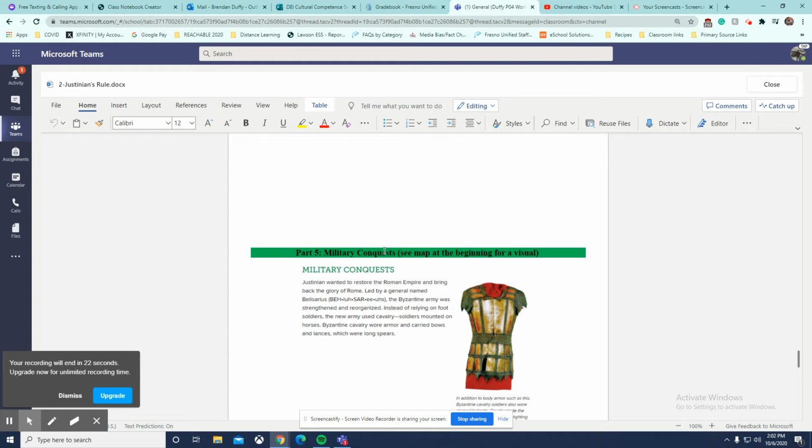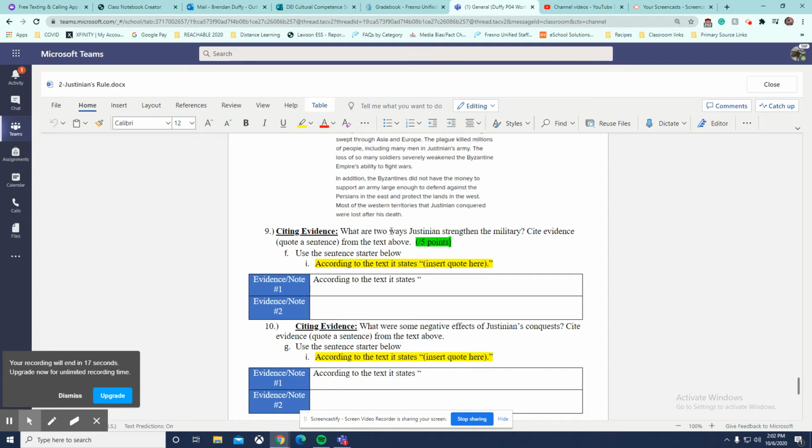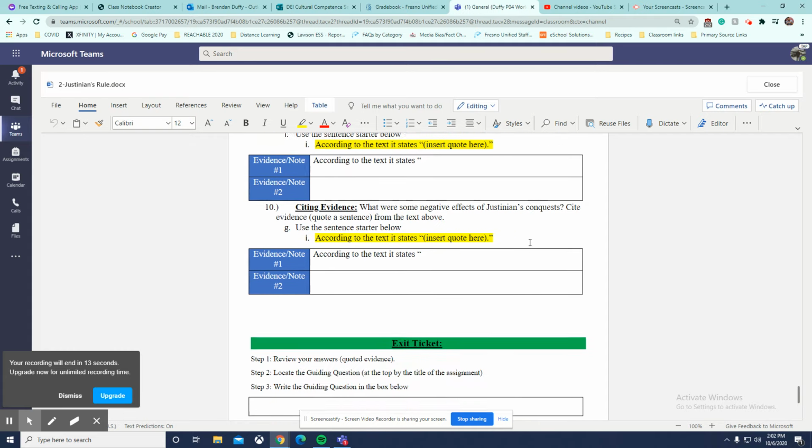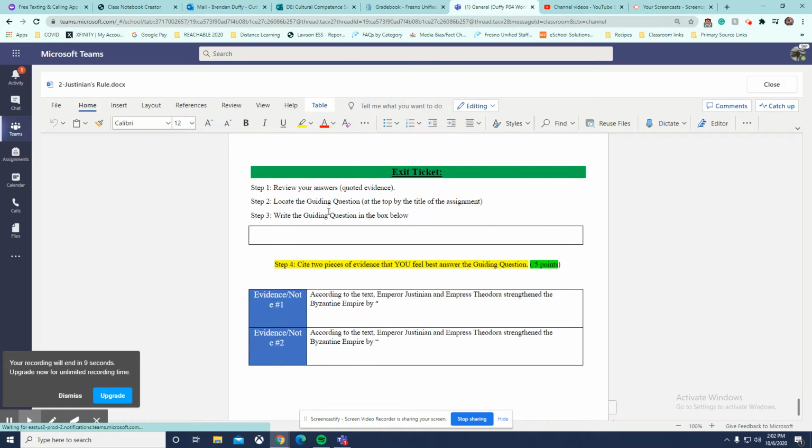Next, military conquest. You can go back to that map at the beginning for a visual, to see how he expanded. You're going to read about how he strengthened the empire and the military, and what some negative effects of those conquests were. Lastly, the exit ticket. Follow these step-by-step directions. Make sure you are reading that guiding question, and then find me 2 pieces of evidence that best answer that guiding question.